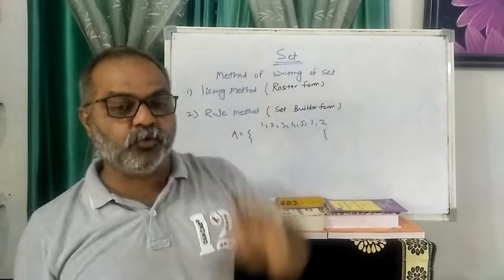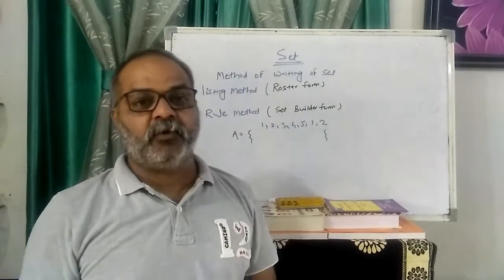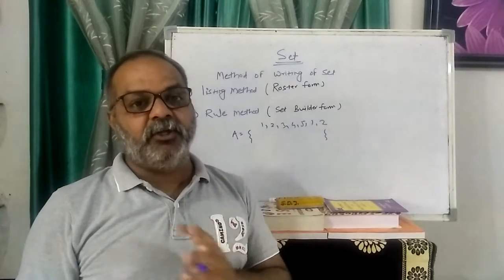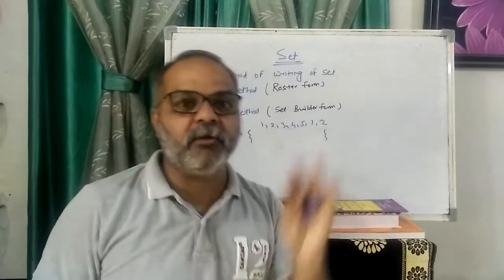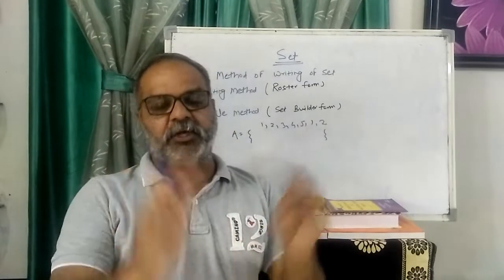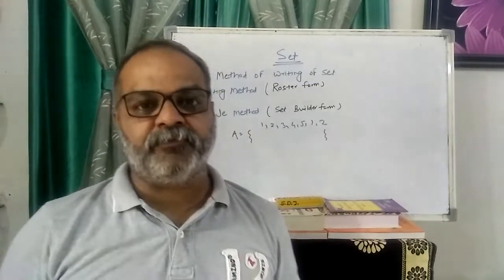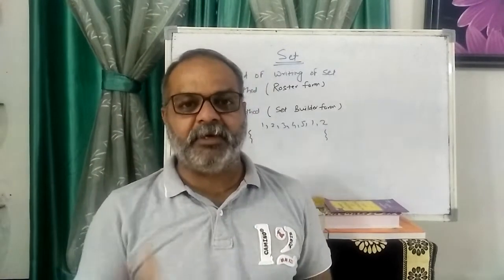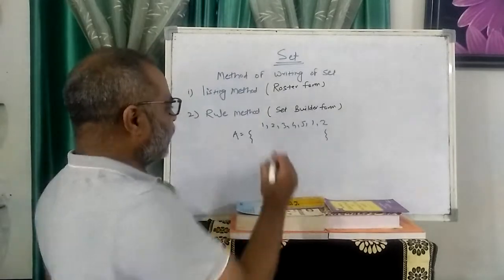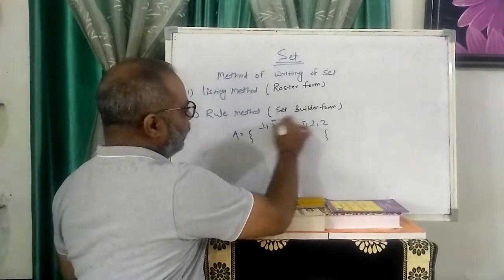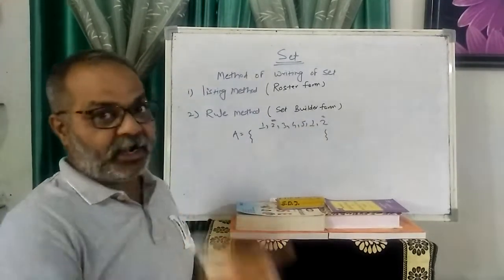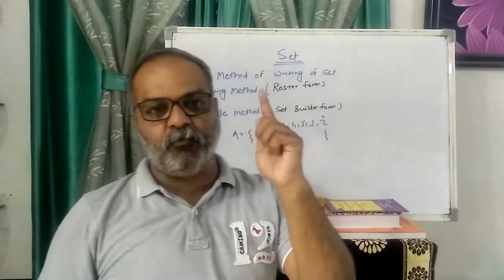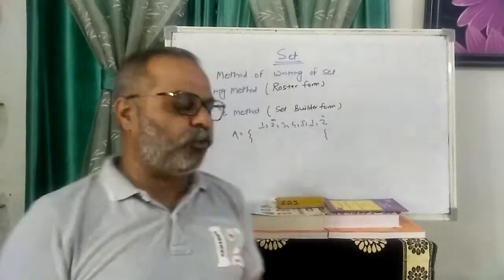So there is one rule to write a set in listing form: the elements are never repeated. There is no repetition of elements in the set. If elements come 1 time, 2 times, 3 times, here 1 comes 2 times, 2 also comes 2 times. But when you write a set, it is written once only. So this is a very important characteristic.